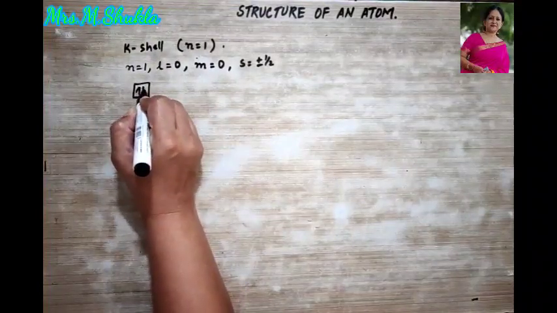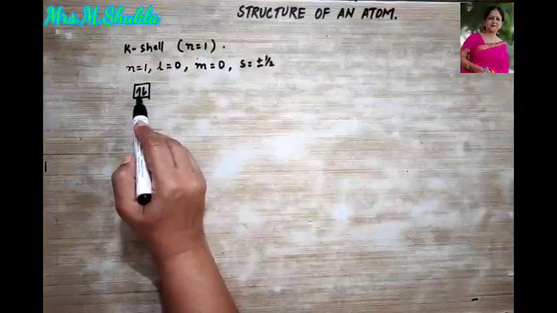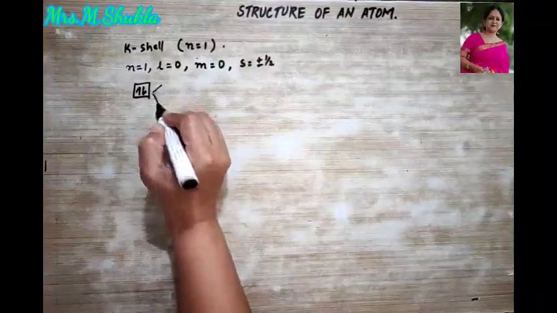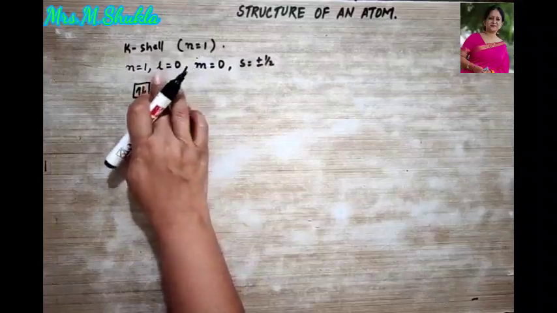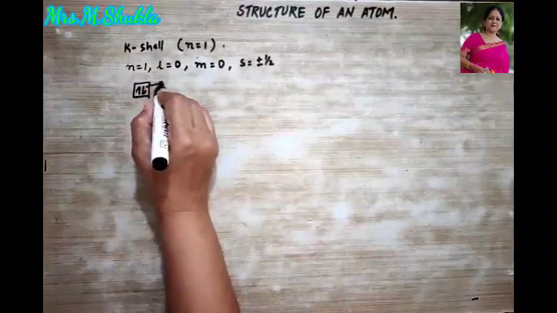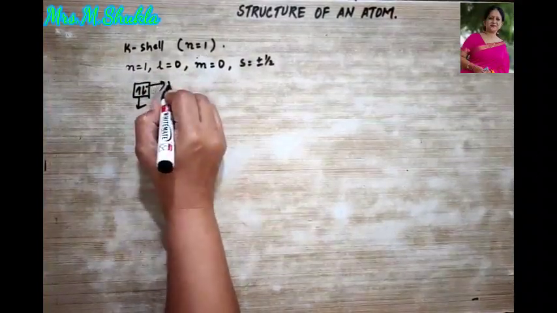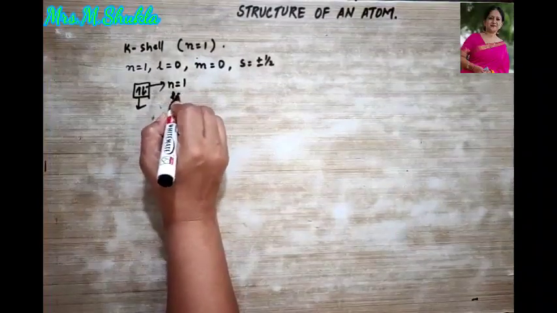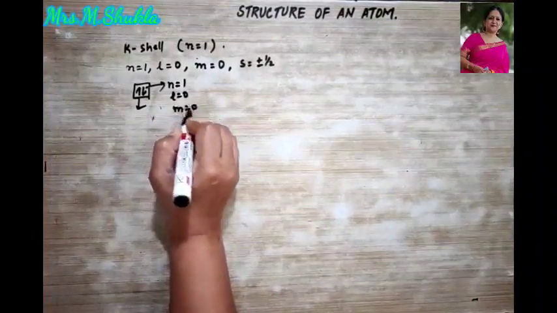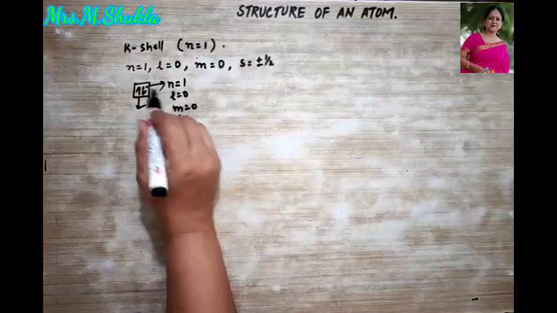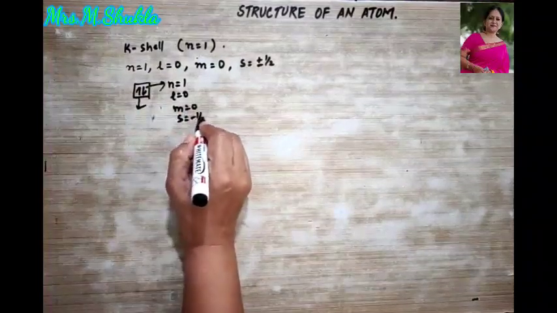So you can understand this like this. This is one electron, this is the other one. For each of them, as I told you, you can divide it into 2. This is for this one and this is for this one. So over here n is equal to 1, l is equal to 0, m is equal to 0, but s is equal to, this is going down, minus half.